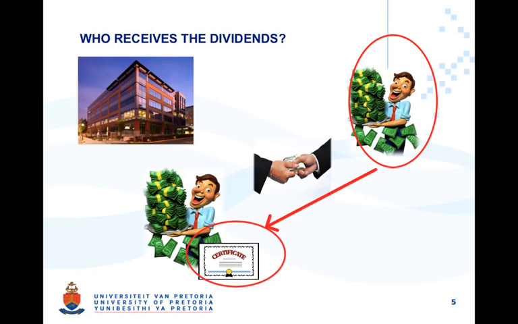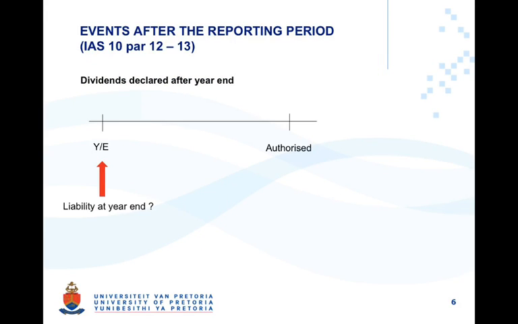A further scenario to consider is what happens if the dividends are declared after year end. The directors may have in fact proposed these before the year end and a note disclosed accordingly. However, the declaration only happens at the meeting after year end. Is there a liability at year end? Well, IAS 10 is very clear on this. There is no liability to be recognized, only the note to be disclosed, so no accounting entries take place.